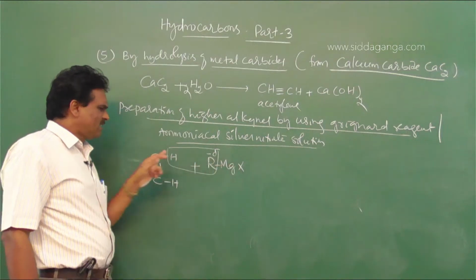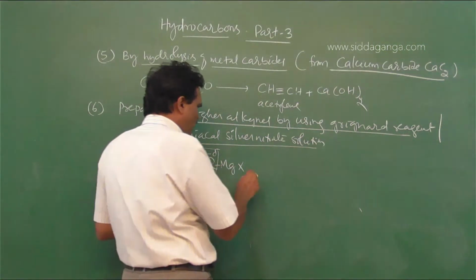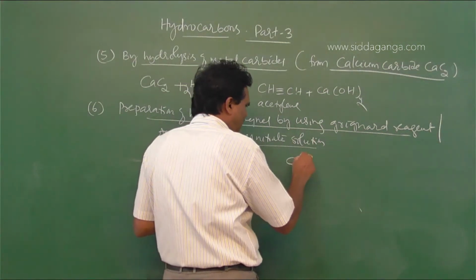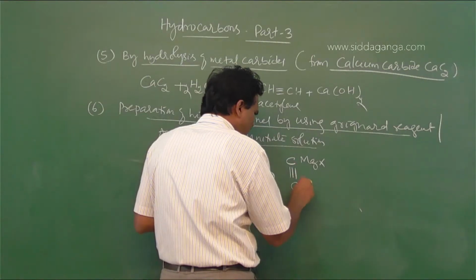Then MgX is directly bonded to the triple-bonded carbon atom to form CMgX triple bond CH.